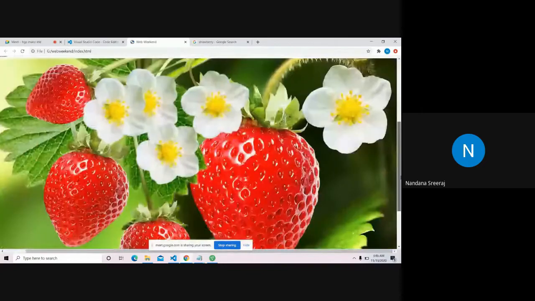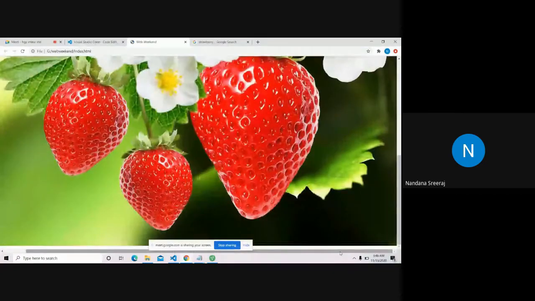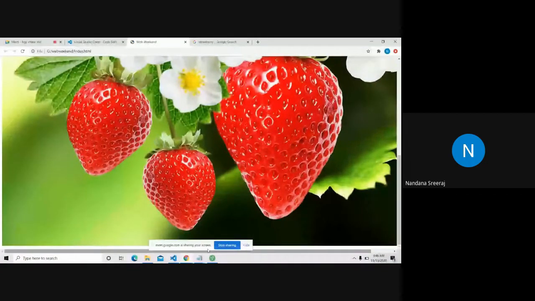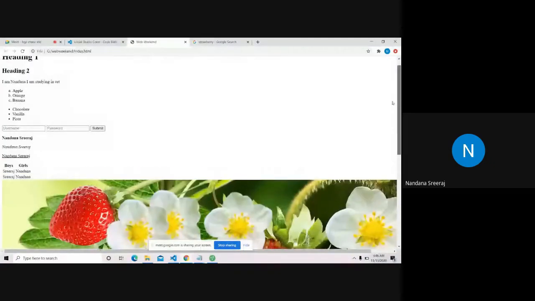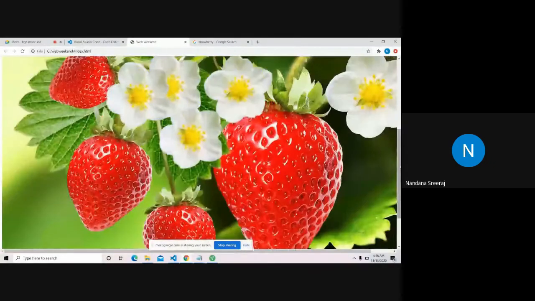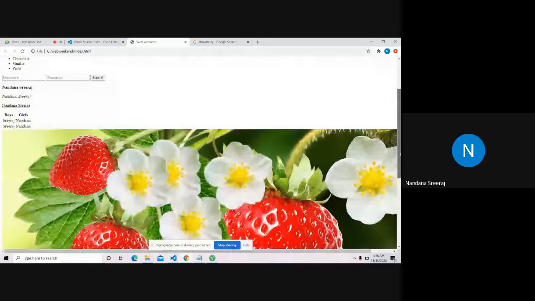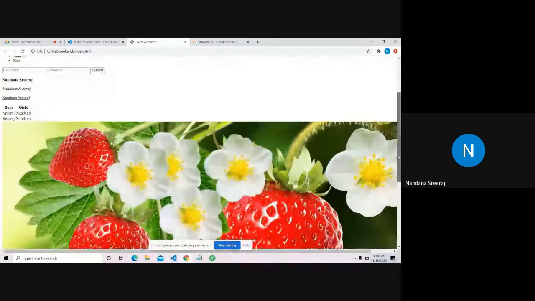Yeah, it's very big. We can make this small using CSS. So this is the image. The image came very big actually, but we got the image. We can make it small using CSS. We'll try that tomorrow.